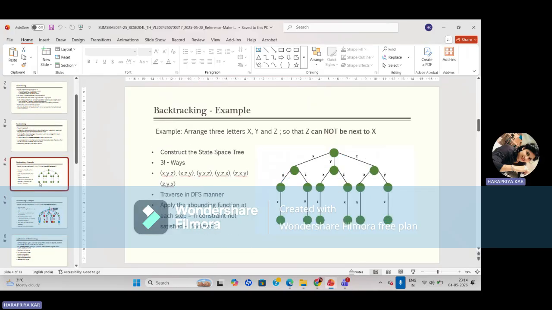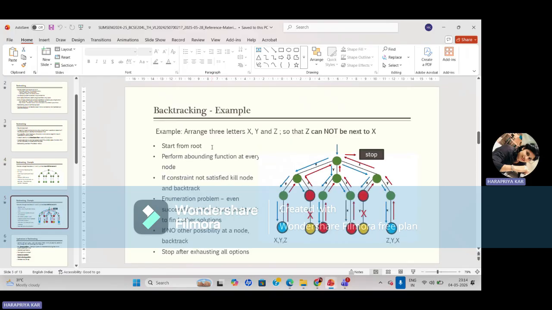Arrange the 3 letters X, Y, Z so that Z cannot be next to X. The constraint is given: Z cannot be next to X. So we have to start from the initial node and perform a bounding function at every node. If the constraint is not satisfied, kill the node and backtrack.